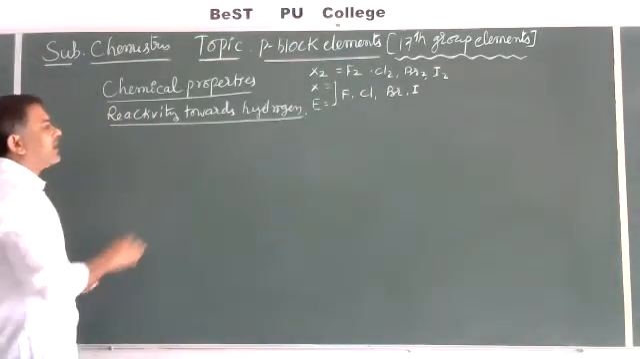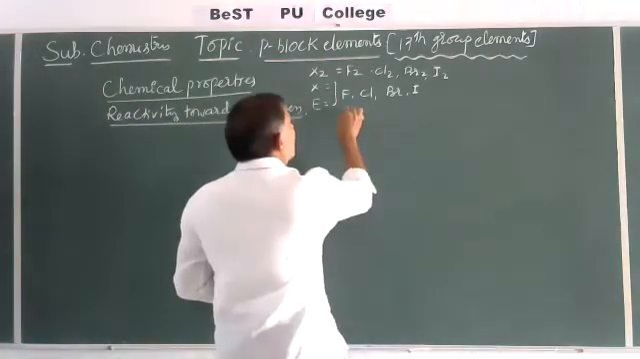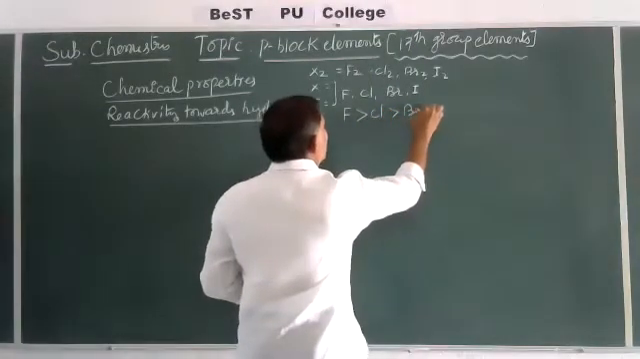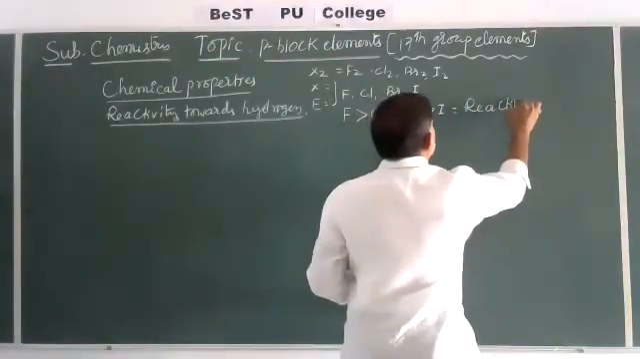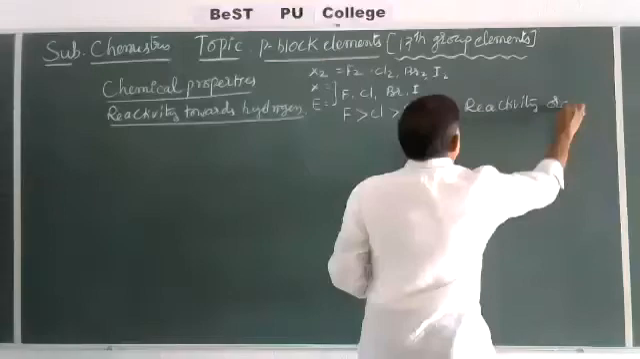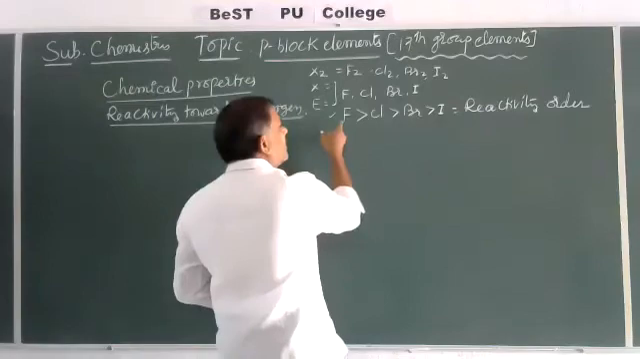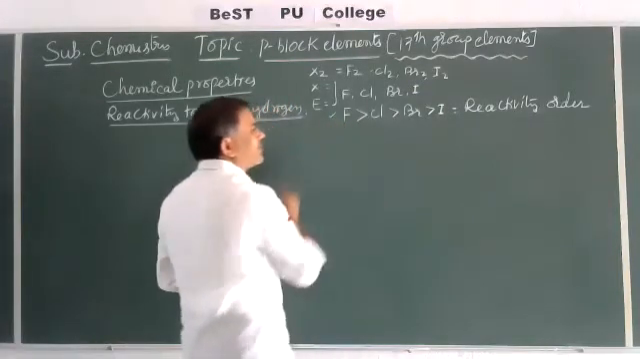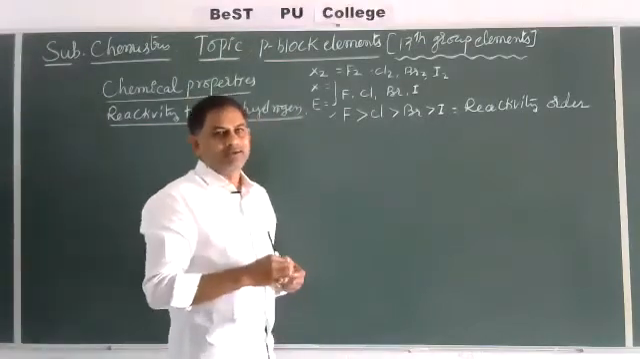So, the reactivity of halogens is already given to you. Fluorine is more reactive than chlorine, than bromine, than iodine. This is the reactivity order. Due to more electronegativity, high ionization energy, and the presence of 7 valence electrons, fluorine is ready to react. Its reactivity order is higher compared to chlorine, bromine, and iodine.